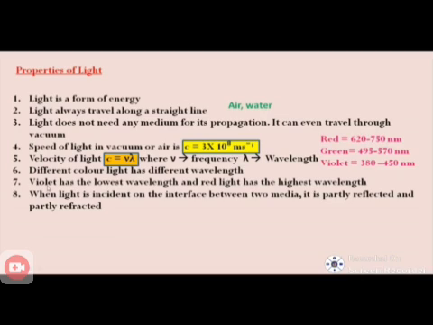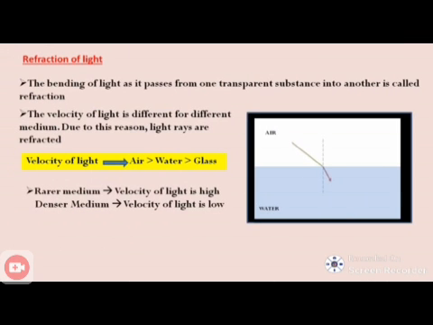Next one, the refraction of light. What is meant by refraction of light? You already learned in lower classes what is meant by refraction. A pen or pencil in a glass of water looks slightly bent. So that is what refraction means. What is the reason? When a ray of light travels from one transparent medium into another medium, the path of light undergoes deviation. This deviation of the ray of light is called refraction.